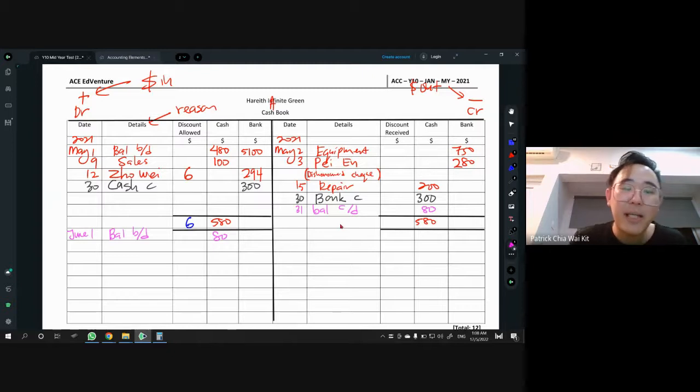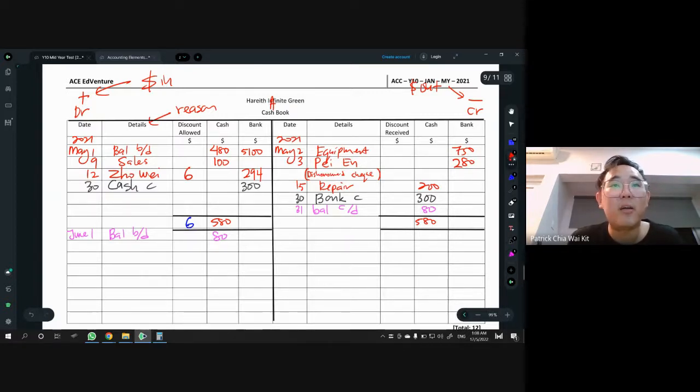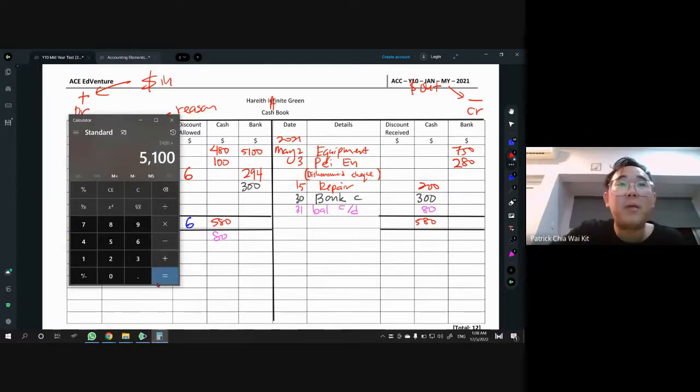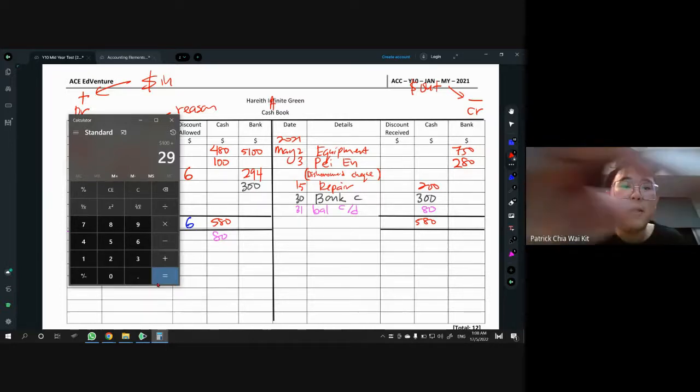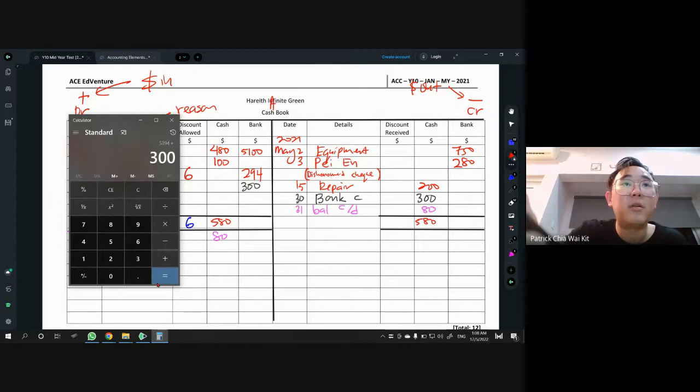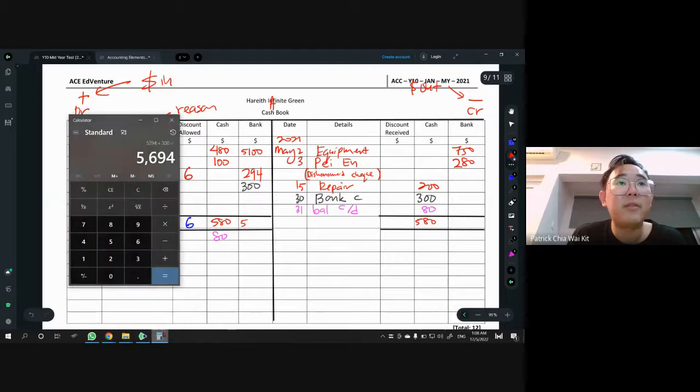Now we are done with cash. What about bank? Same thing. Ask yourself which number is bigger. Of course, the left hand side is bigger compared to the right hand side. So 5100, take out the calculator. 5100 plus 294, and plus 300. Oops, wrong number. Okay, and you get 5694. So 5694.